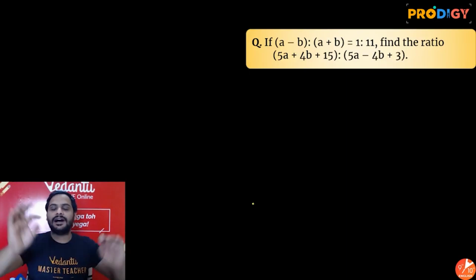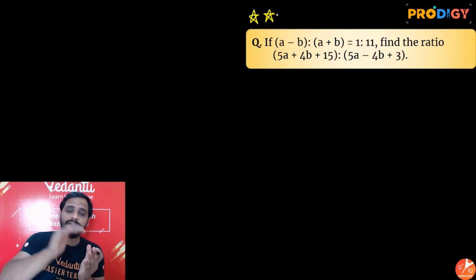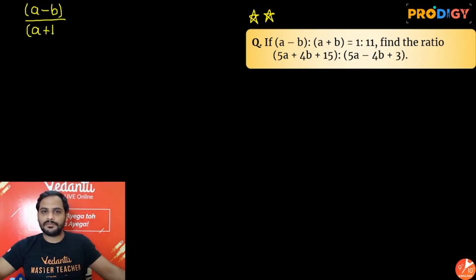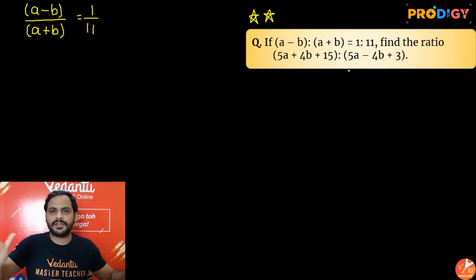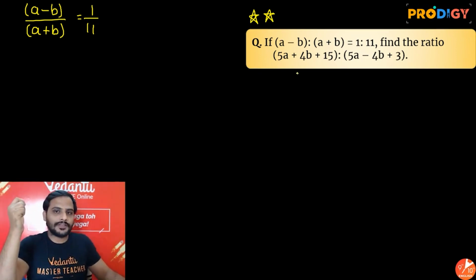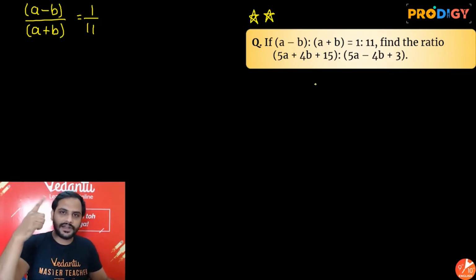Now is the time for our main important question. अब देखो बेटा, since I have told you how do we reach to the upper level, here what this question is saying, try to understand. We have been given that a minus b upon a plus b is equal to 1 by 11, and they are asking me the value of 5a plus 4b plus 15 is to 5a minus 4b plus 3. So the important thing over here is to get the value of a and b, yes or no? The most important thing, if I get to know the value of a and b, I will put those values in this statement and I will get my answer. So let's try to get the value of a and b.